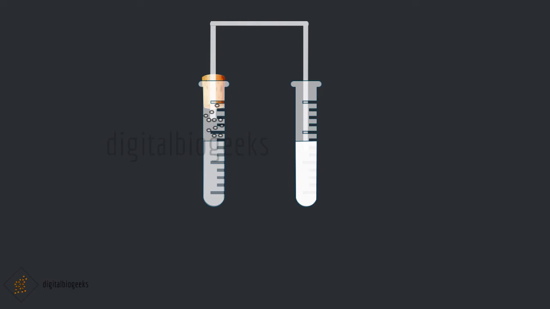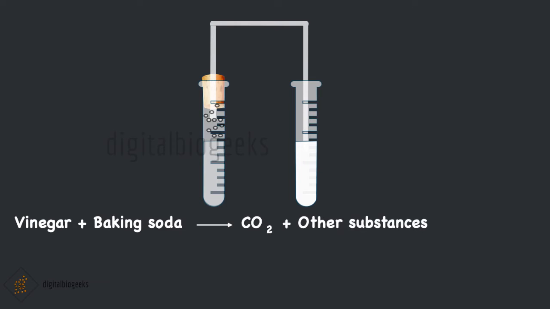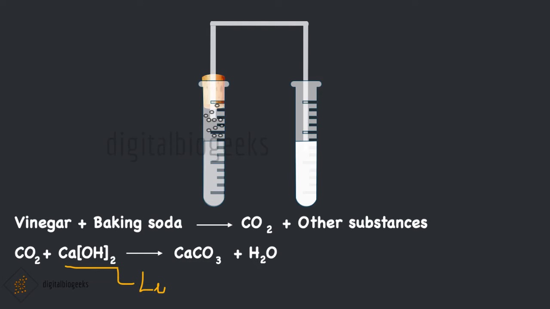Let's find the reason behind it. When baking soda is added to vinegar, we get carbon dioxide gas. Lime water is calcium hydroxide. When carbon dioxide passes through lime water, calcium carbonate and water are formed. When carbon dioxide passes through this lime water, we get calcium carbonate and water.